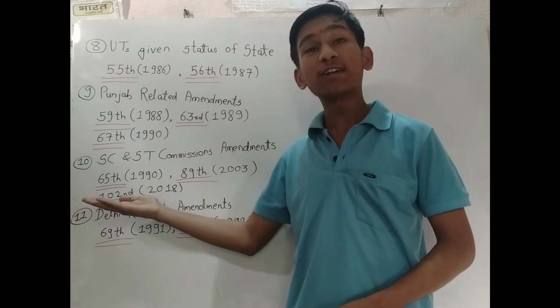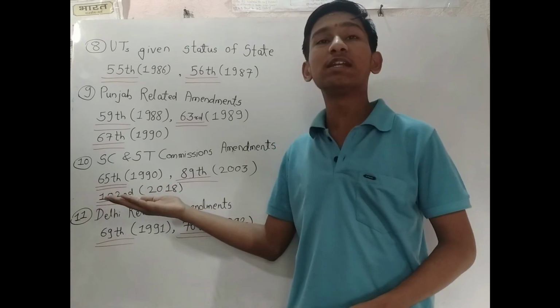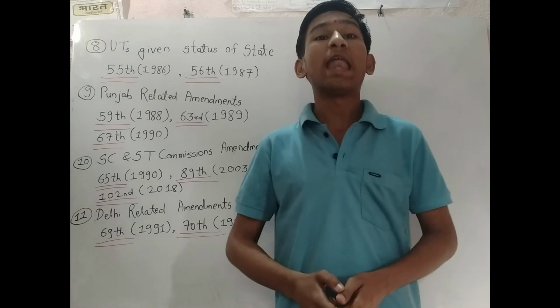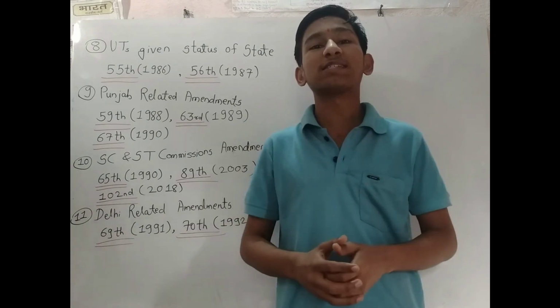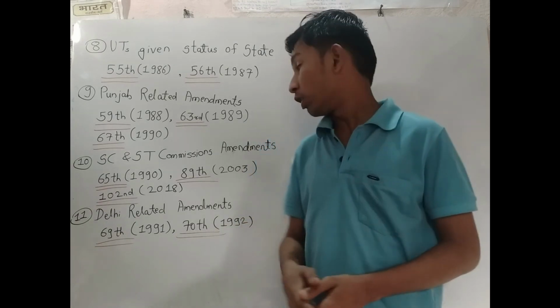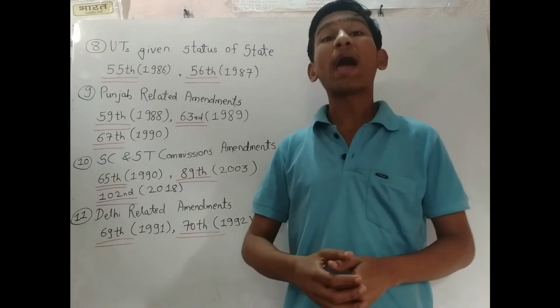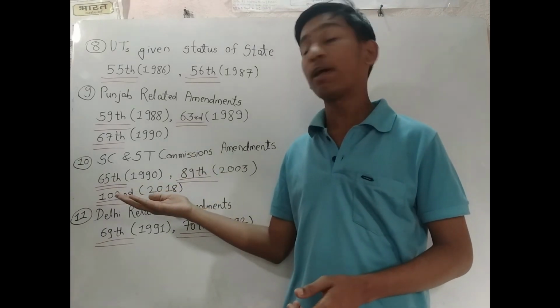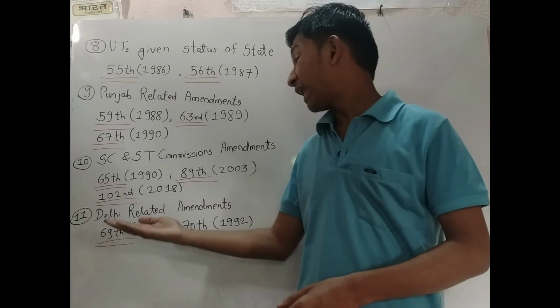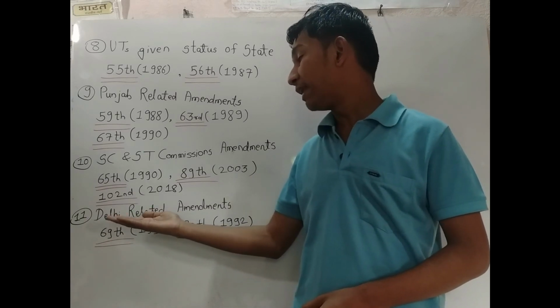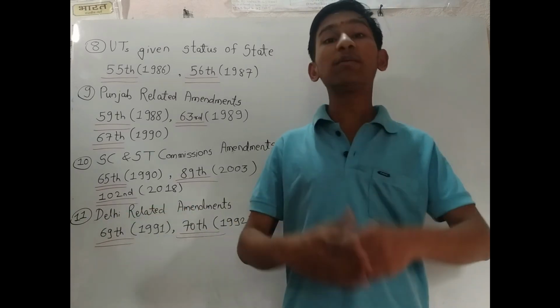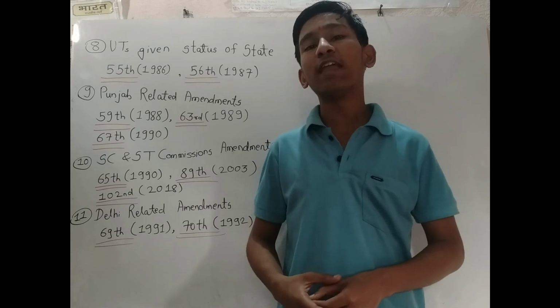And the 102nd Amendment Act 2018, by which the National Commission for Backward Classes was established, and all the other commissions were abolished by the 102nd Amendment Act. Now, the 11th category is regarding the Delhi-related amendments. All the amendments regarding the Union Territory of Delhi are here.